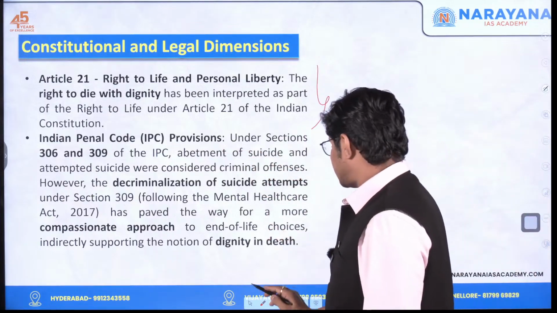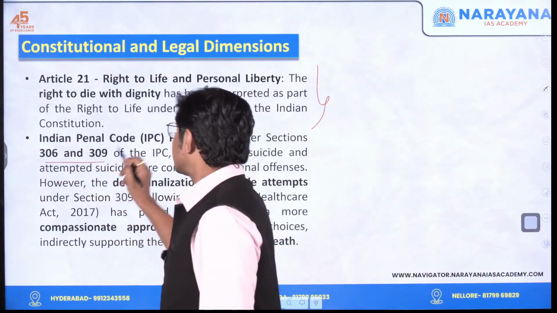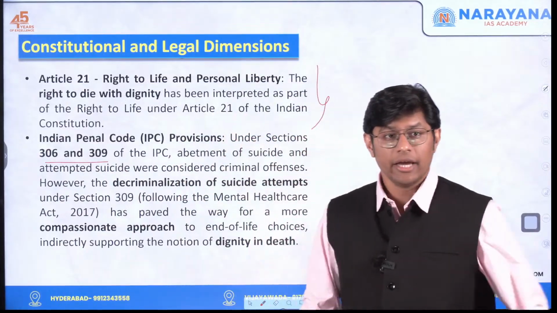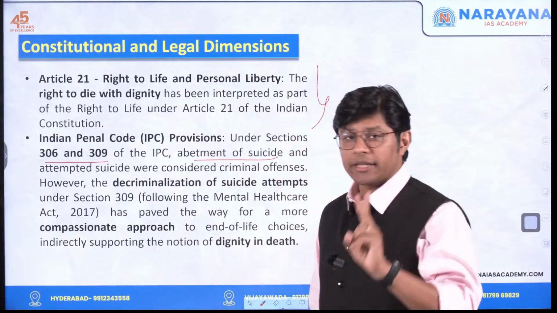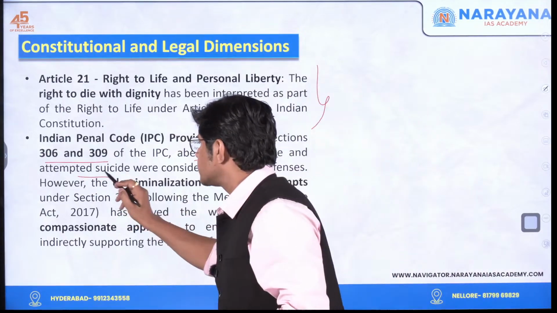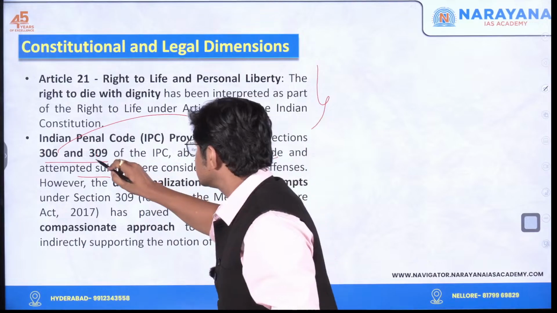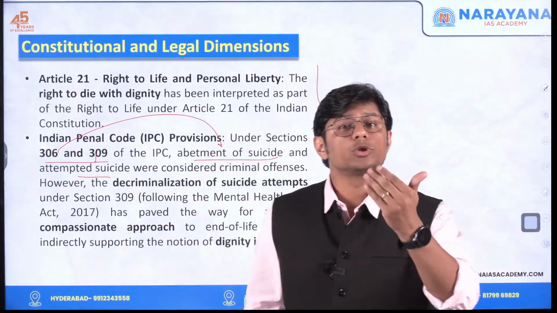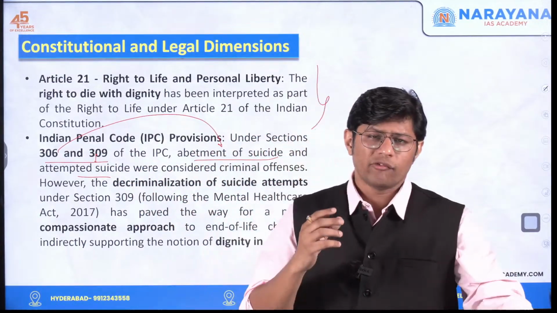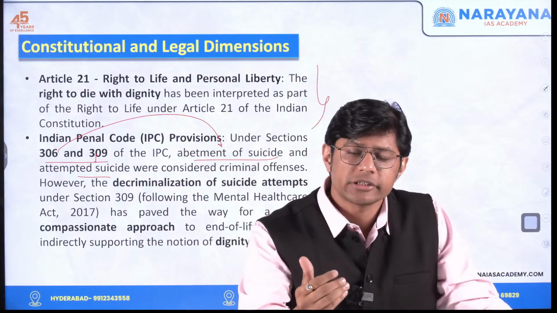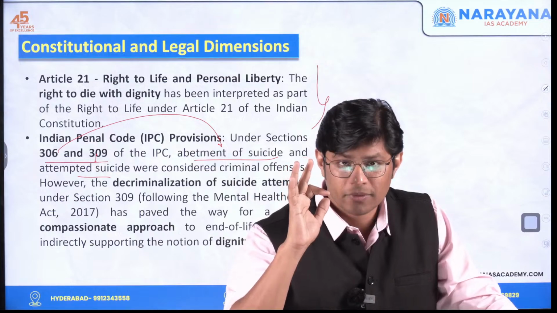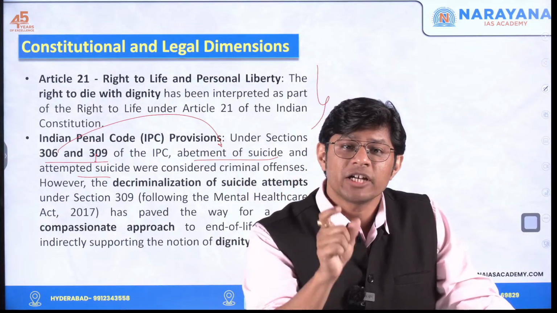See, Section 306 and 309 of the IPC. 306 pertains to abetment of suicide and 309 to attempted suicide. So this is this and this is this. What is abetment of suicide? For example, when you torture a person, when you're encouraging or pushing a person to end his life, this is known as abetment of suicide.